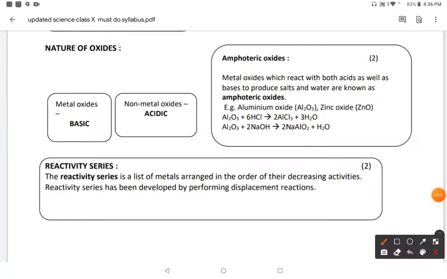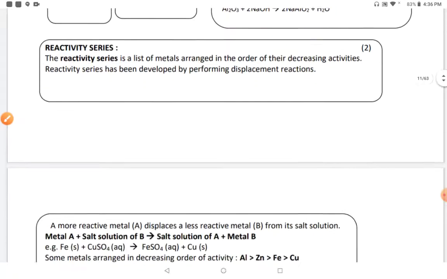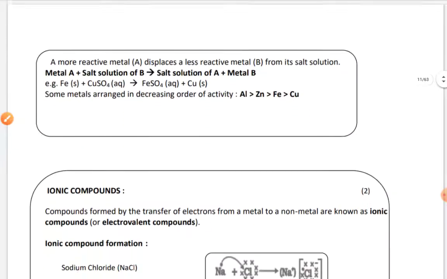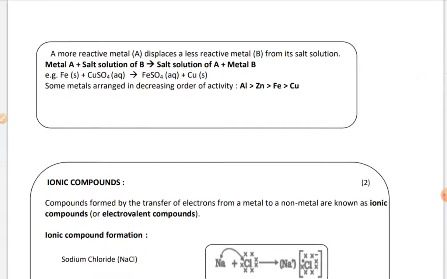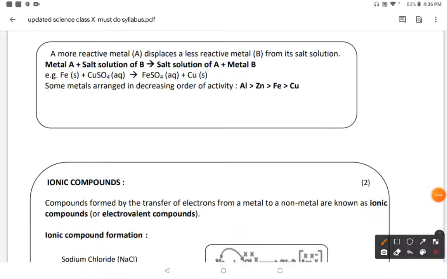Now you have heard about the reactivity series. As the name suggests, it is a list of metals arranged in the order of their decreasing activities. The reactivity series has been developed by performing displacement reactions, because without knowing the reactivity of the metals we cannot identify whether a reaction will happen or not. So displacement always takes place on the basis of the reactivity of the metals.